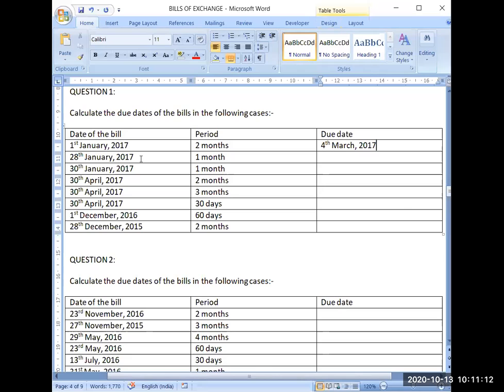Now see second example, 28th January 2017 and the time period is 1 month. So from 28th January, if you will count 1 month, it will become 28th Feb. So 1 month is completed and then afterwards I will add 3 more days. So 1st March, 2nd March and 3rd March. Third March 2017.